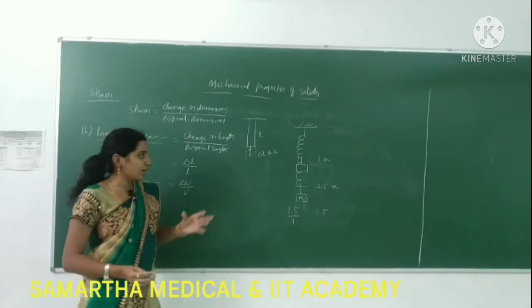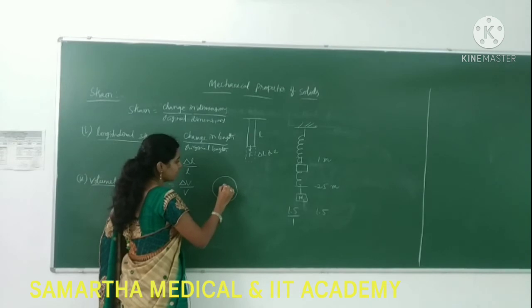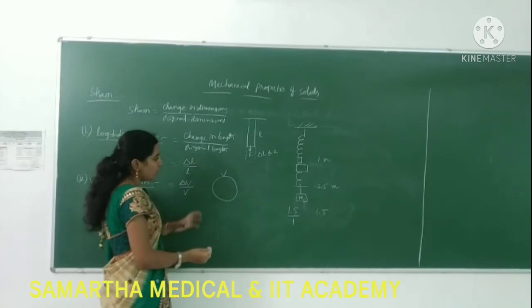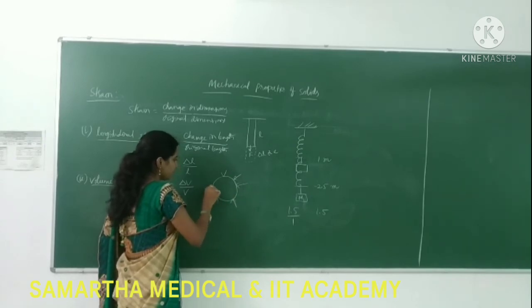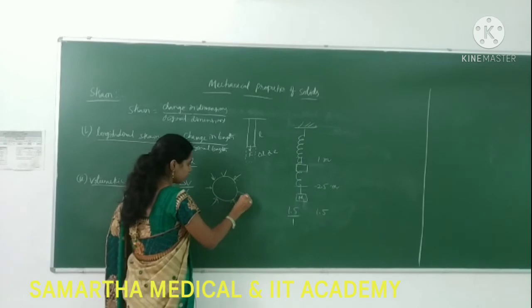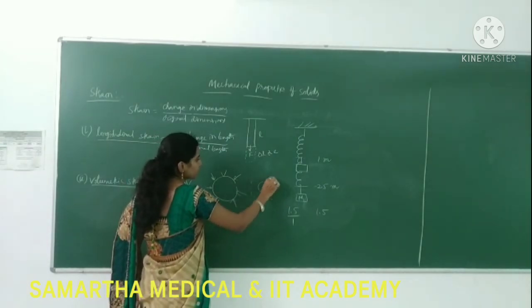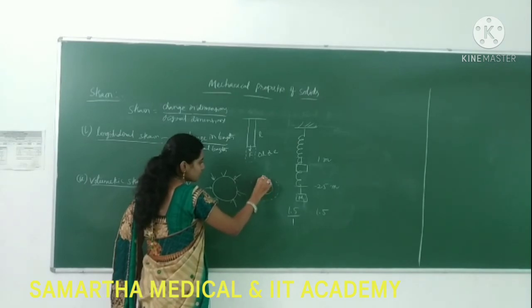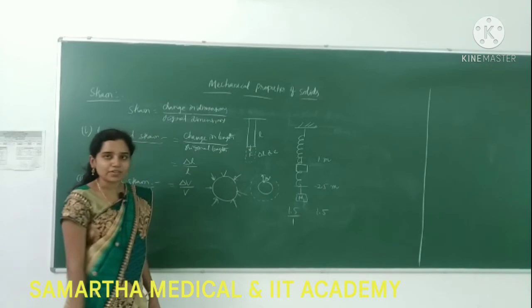For example, let us consider the same smiley ball. It initially has volume V. In all directions I am applying force to change its volume. Then it gets compressed. This is the change in volume, delta V.